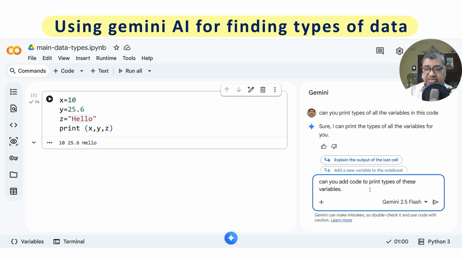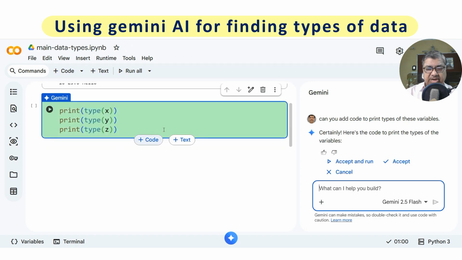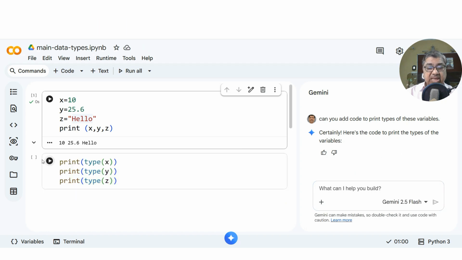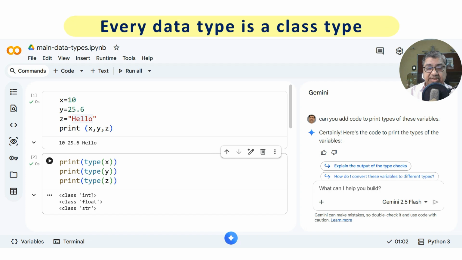Okay, this simple instruction should be able to add some code here, which will add functions which can print types of each of them. See, this has been written: print type of X, print type of Y, print type of Z. Let me accept this. I will run this code also. So this is class int, class float, and class string.